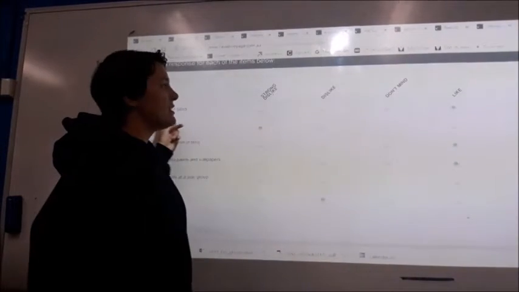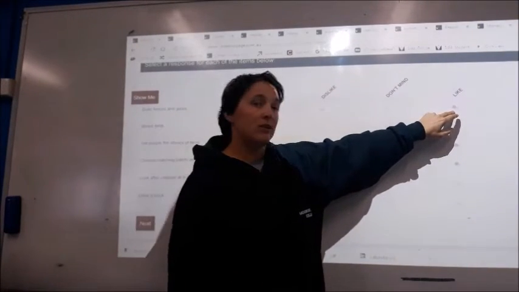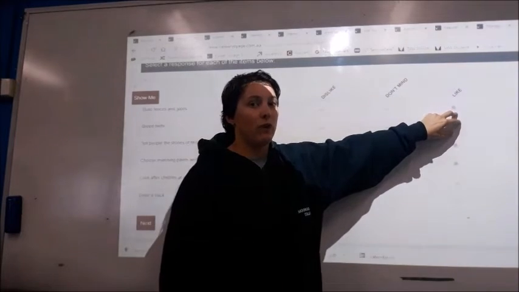Okay, so we've got building fences and gates, and I've picked that I actually don't mind building fences. I like working with my hands, and I think I could build fences and gates. I have no clue how to do it, but I could do it if I was asked to.